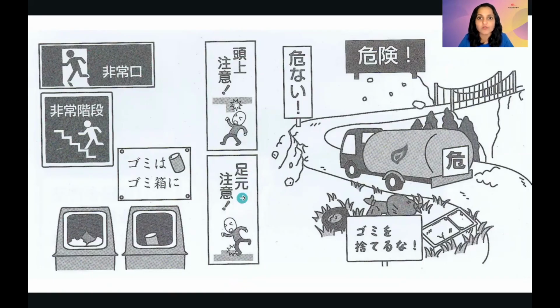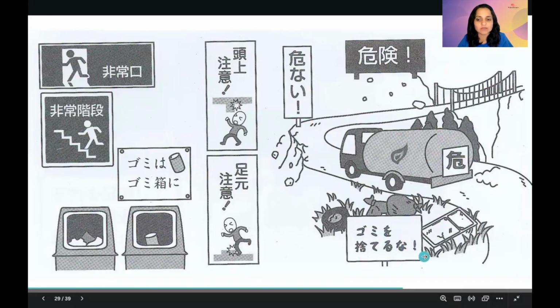Ashimoto, footstep. Yes. Ashimoto chui. Then abunai and kiken. Now see, this vehicle is carrying some harmful chemicals, say petrol, gas, and so it is kiken. Okay. Gomi o suteruna. Don't throw garbage. Suteru, sutemasu, to throw. Okay.